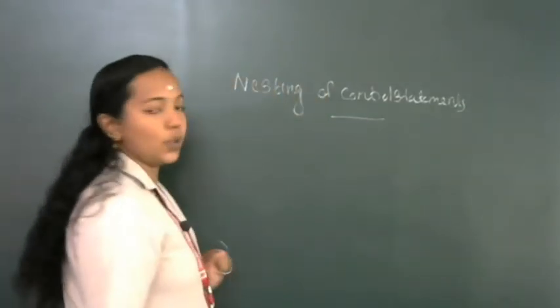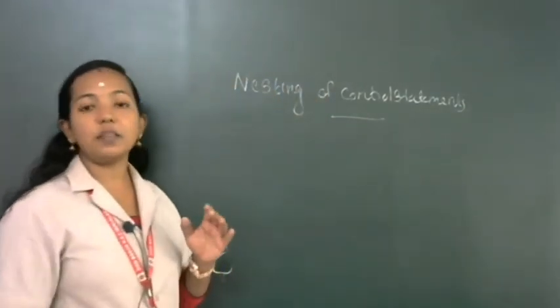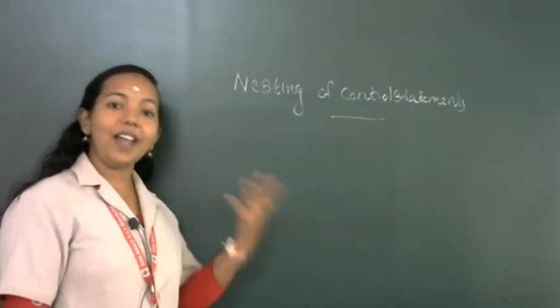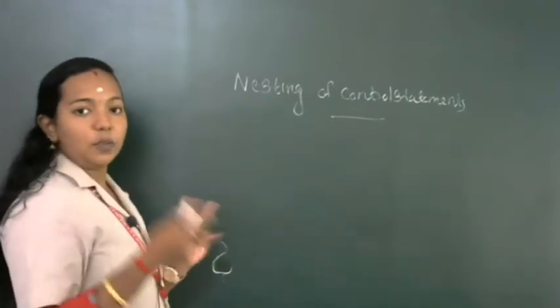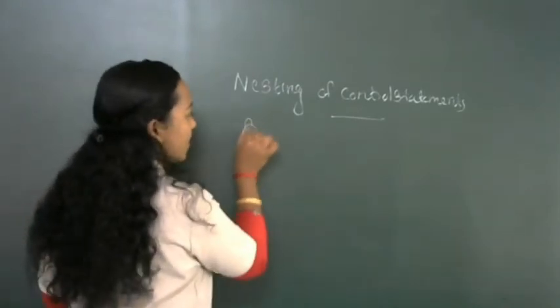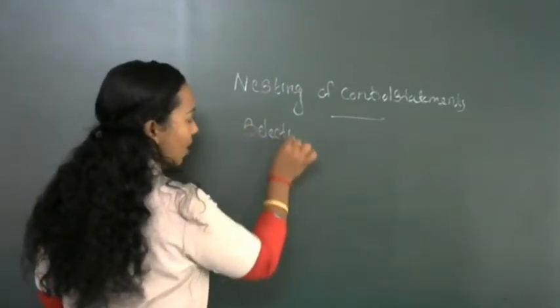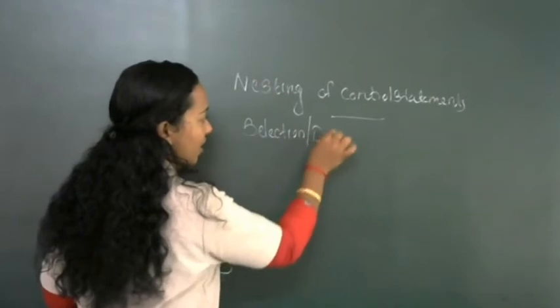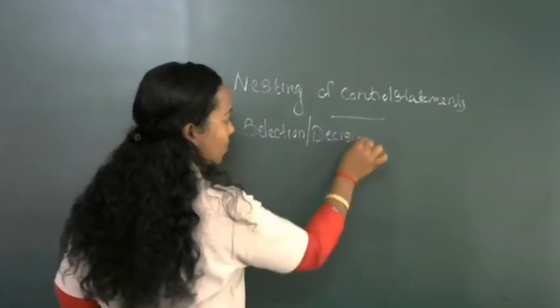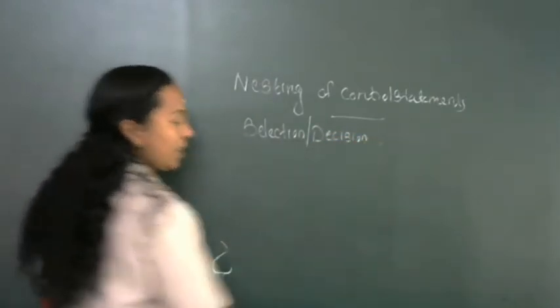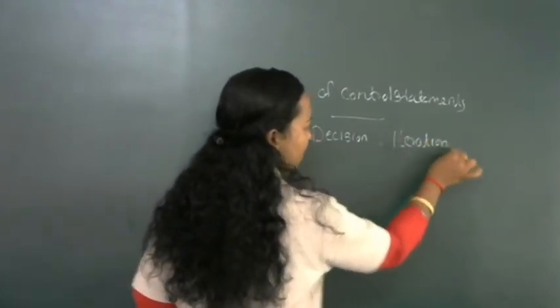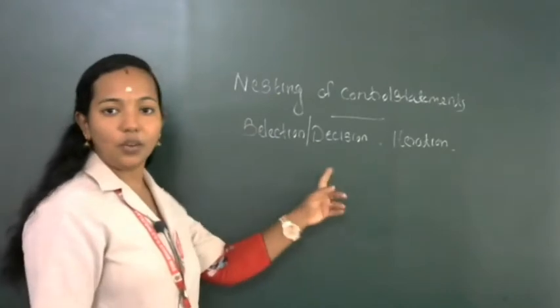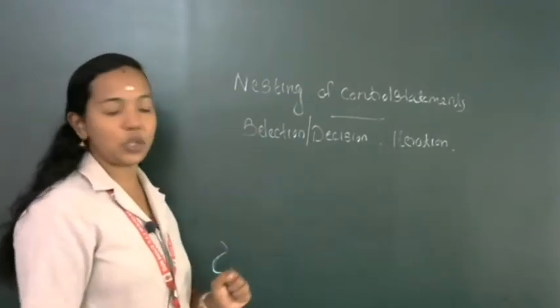Nesting of control statement means a control statement contains another control statement. Here we can divide control statements into two categories. The first category is selection or decision making statements. The second category is iteration statements.